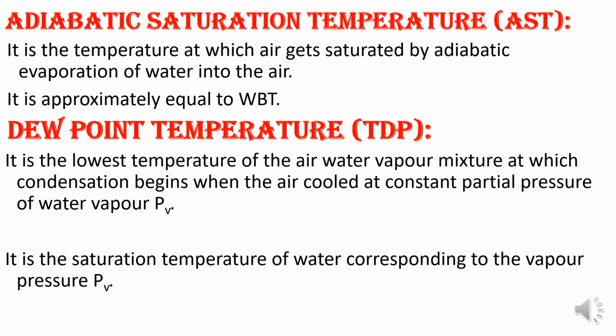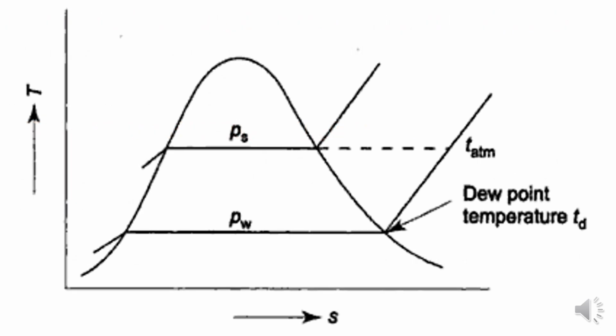That temperature is known as the dew point temperature. It is the saturation temperature of water corresponding to the vapor pressure Pv. See on the diagram, if this is the atmospheric temperature, this is the partial pressure, the saturation pressure, and this is the temperature.